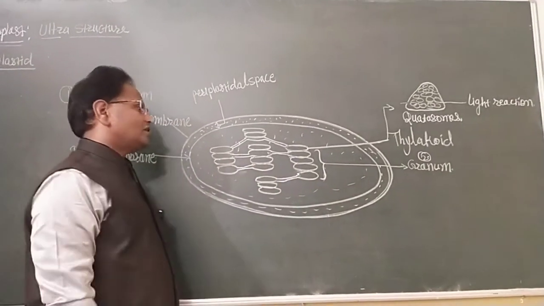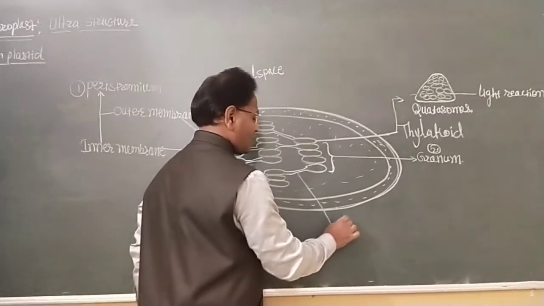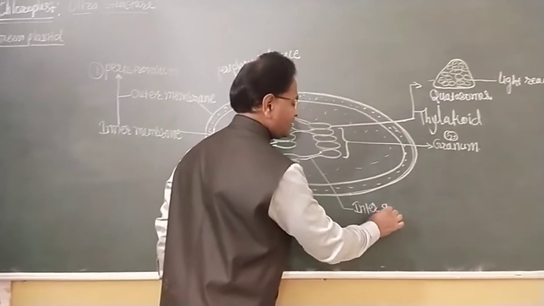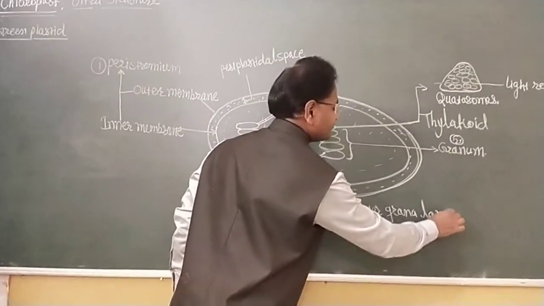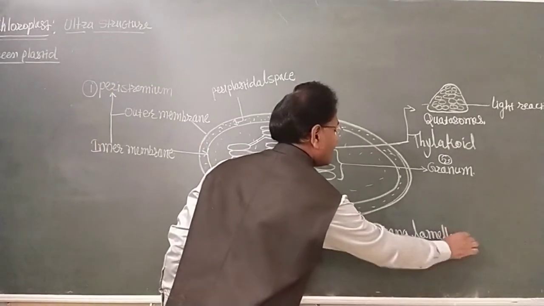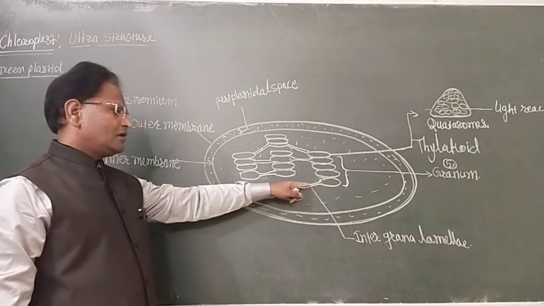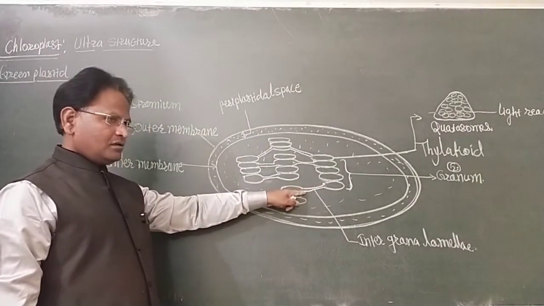These are colorless stroma lamellae or intergrana lamellae. The space present in the intergrana lamellae is known as Threads channel.